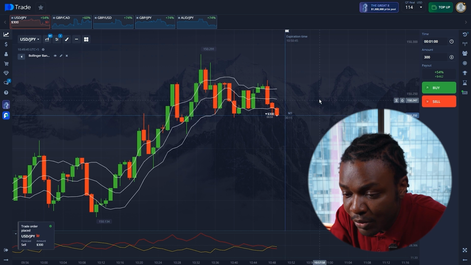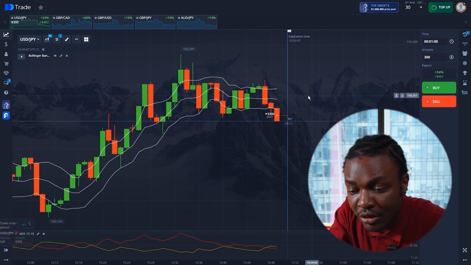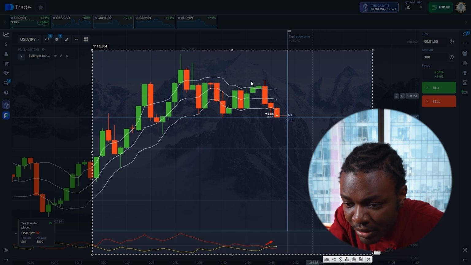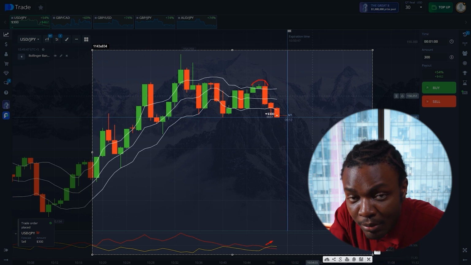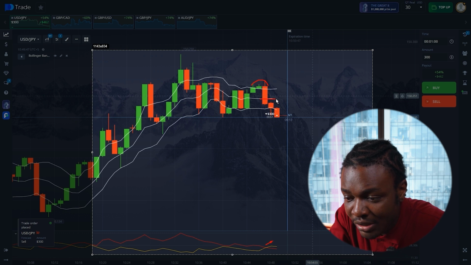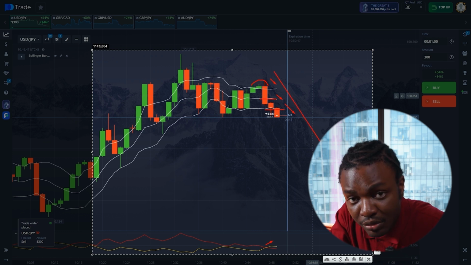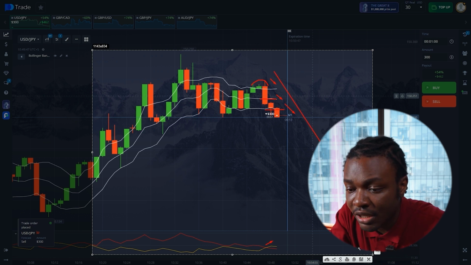Okay, so I'm going to be opening a short position here. Let's break down the setup. The yellow ADX line just crossed upwards. At the same time, we see a bounce from the upper Bollinger Band. The midline has broken, and price pushed below the lower band, confirming bearish pressure. So that's 3 confirmed reasons to expect a downtrend, guys.